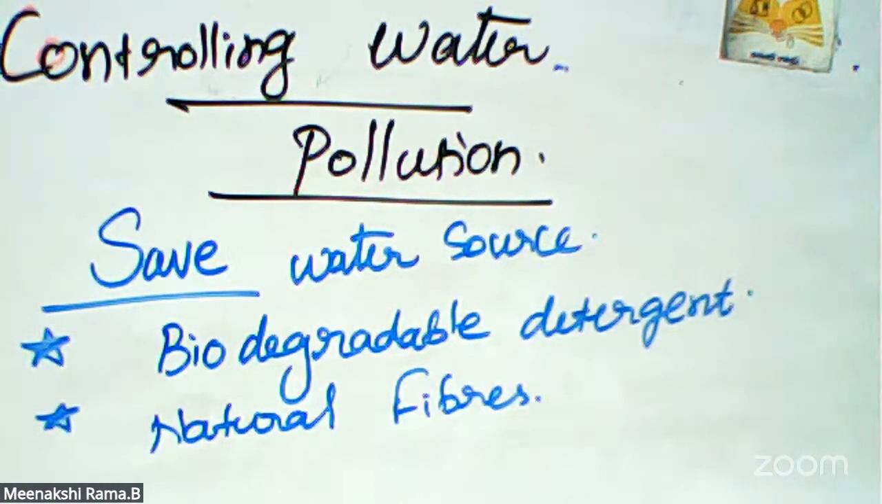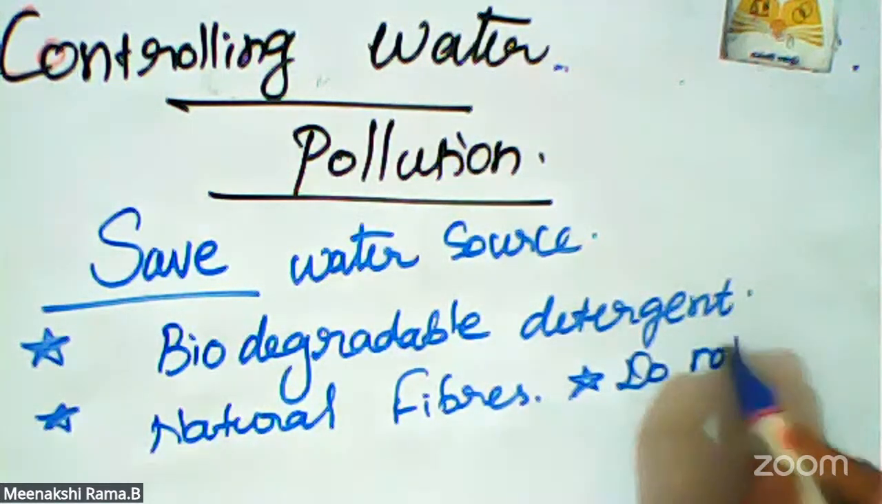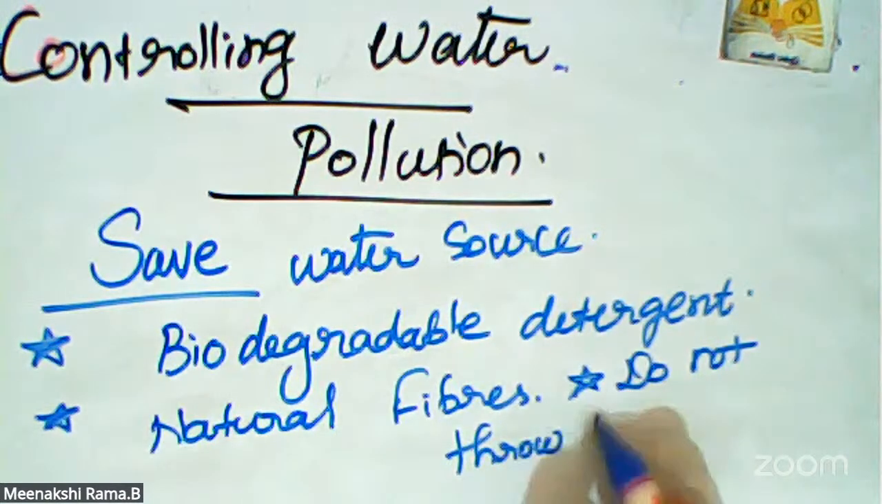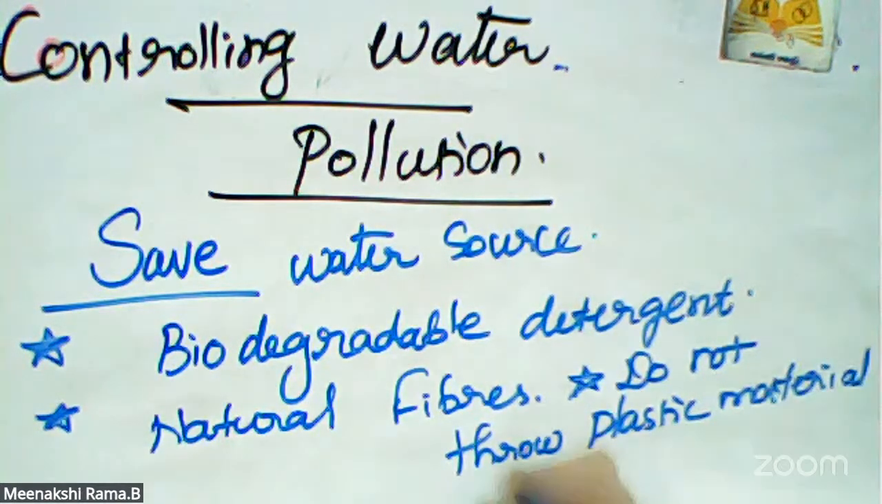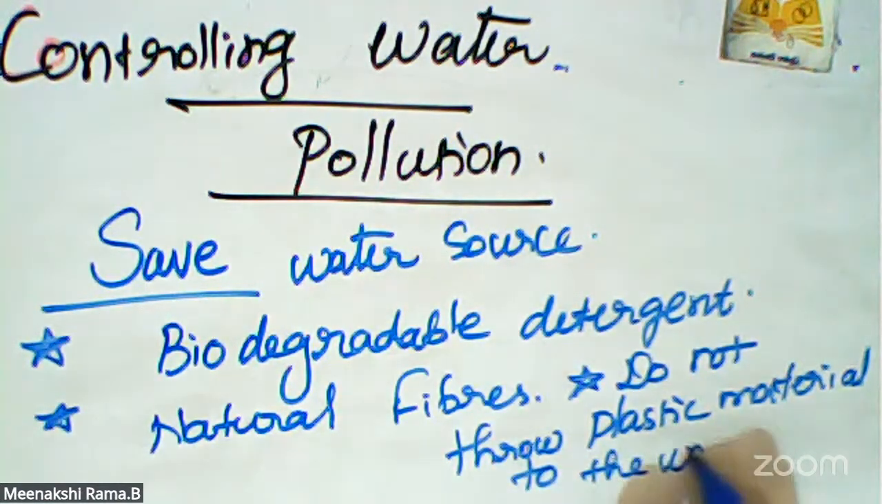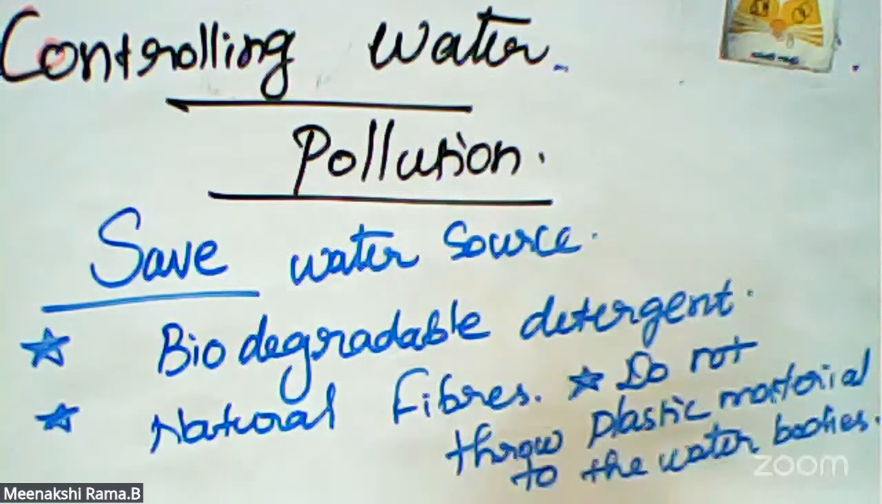Do not throw the waste plastics into water bodies. Another one is, do not throw plastic material to the water bodies. Please control and avoid that. Do not throw the plastic materials to the water bodies. And then domestic water waste should be treated properly. Treated water can be reused for flushing of toilets and gardening also.